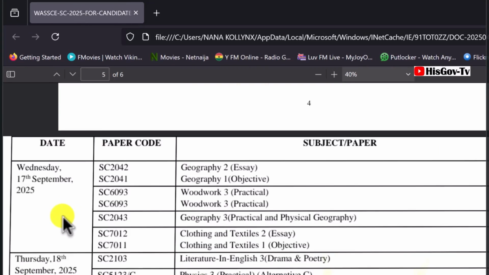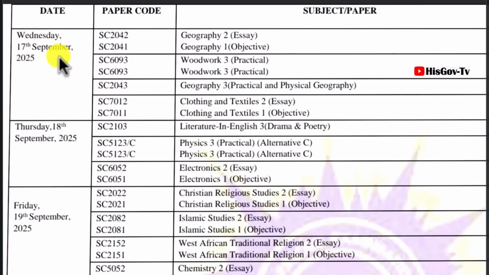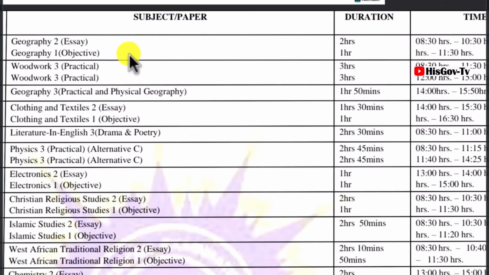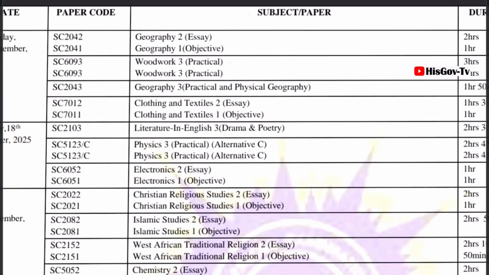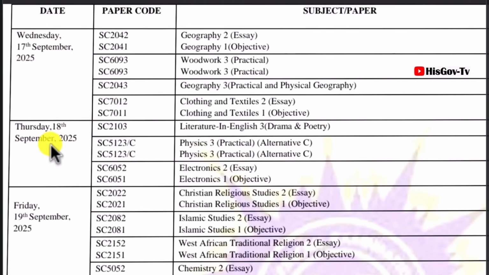So on the 17th, Wednesday 17th, we will have geography, essay, and objectives. That's Wednesday 17th. Woodwork will also have their practicals, and then clothing and textiles, and then the geography will also do their practicals. Geography, essay, and objective will be in the morning. Then the geography, physical, for practicals will be in the afternoon. That the physical geography will be in the afternoon at 2 o'clock. The clothing and textiles will also begin at 2 o'clock, on the 17th of September.